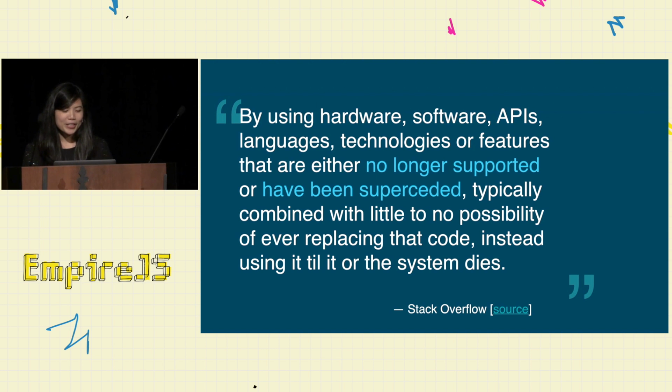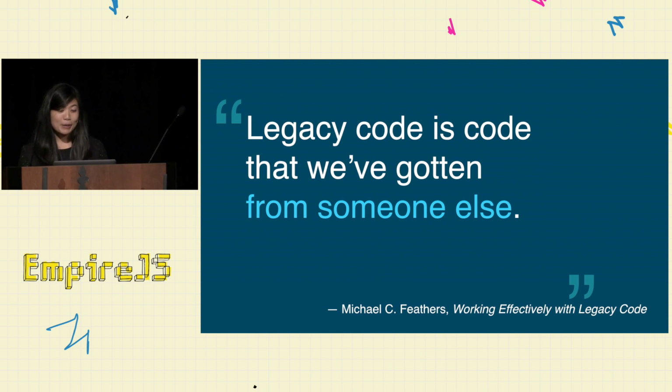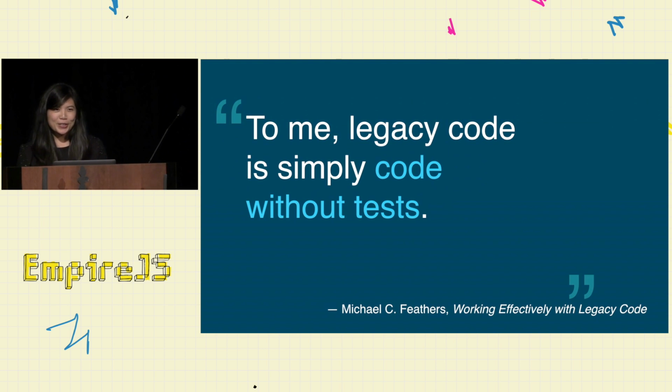Recently I've been reading Working Effectively with Legacy Code by Michael C. Feathers. It's a book I highly recommend, but to begin the book, he writes that the definition of legacy code is code that we've gotten from someone else. So any code that you didn't write, you might consider legacy code. He then goes on to refine that definition, and he writes that, to me, legacy code is simply code without tests, which makes sense because code without tests is hard to change safely. Like you might change something, but you also might break something somewhere else. So super hard to change, and that too might be legacy code.